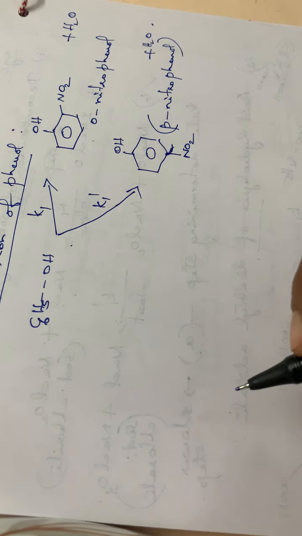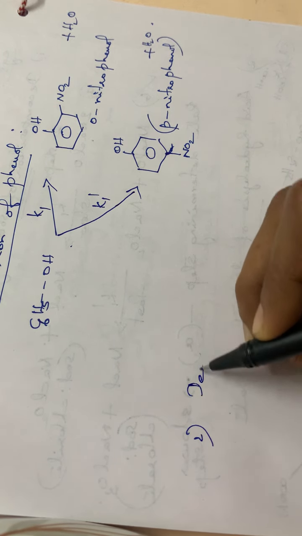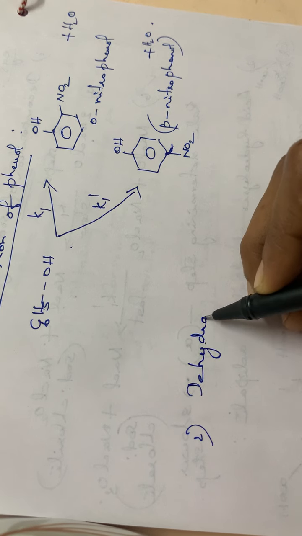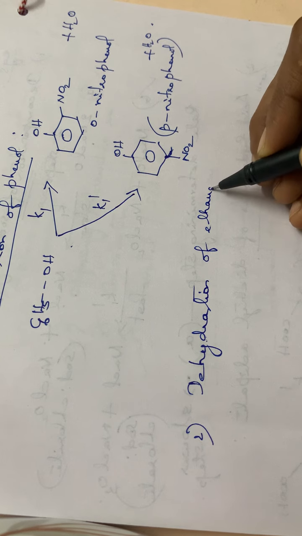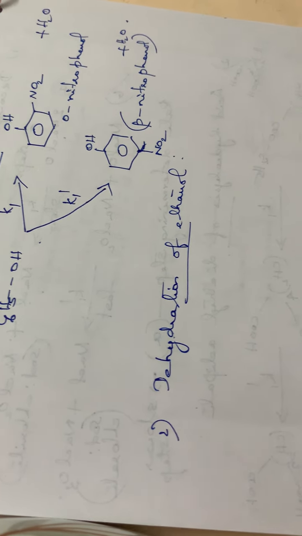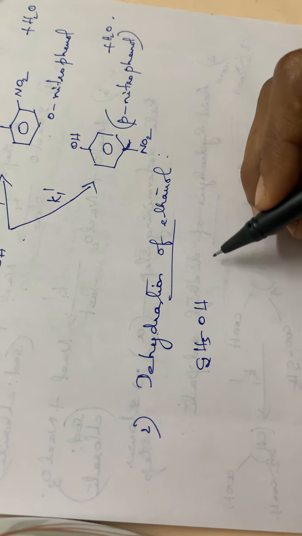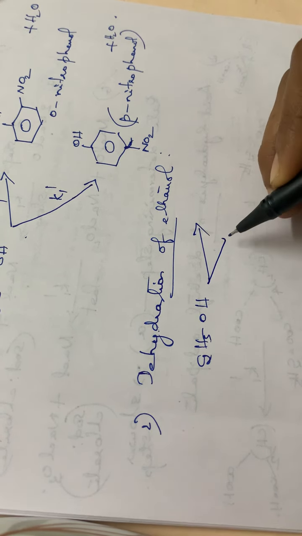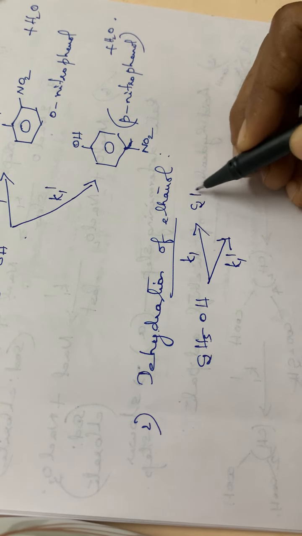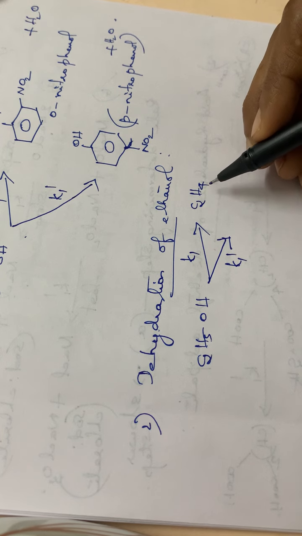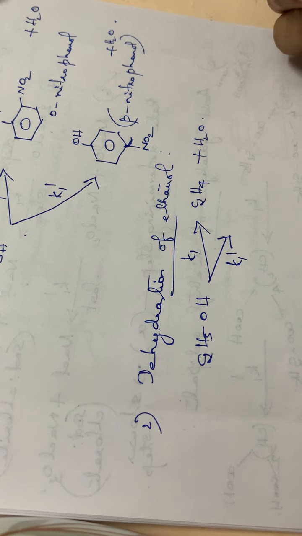Then the next one, that is the dehydration of ethanol. C2H5OH through two steps, K1, K1 dash. Through the first step we will have ethene, C2H4, or ethylene, plus water.